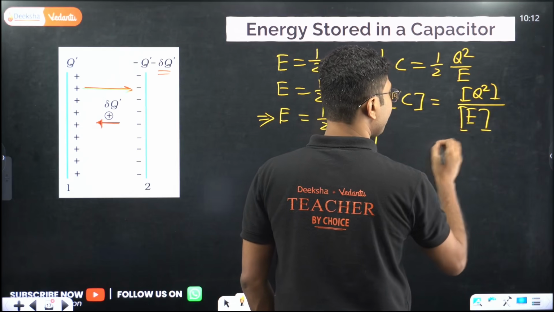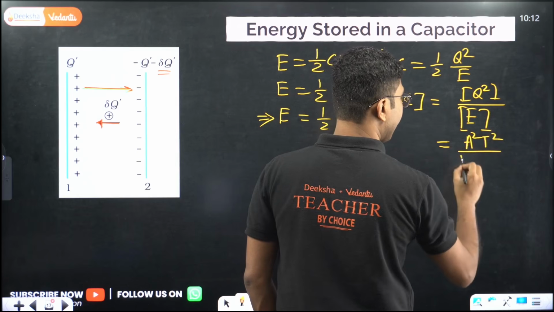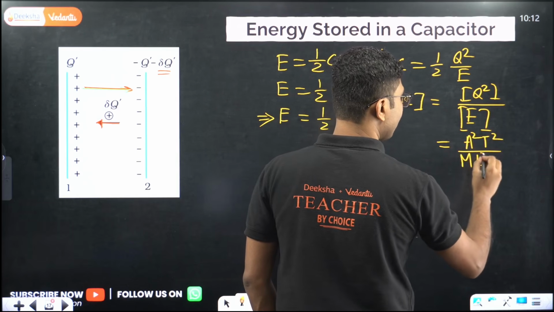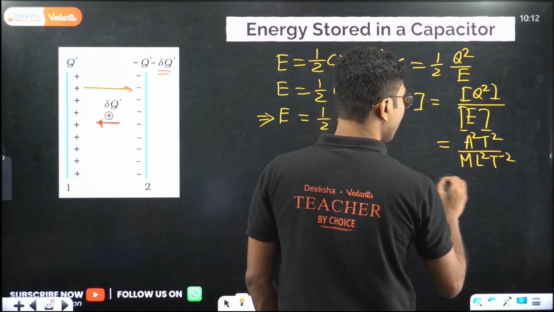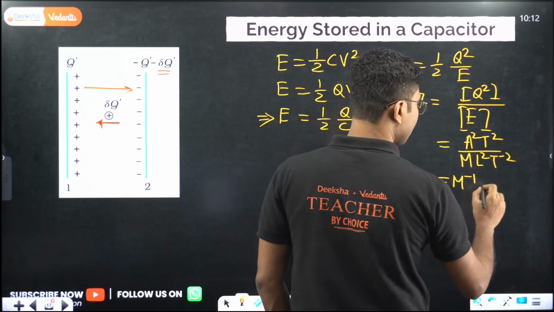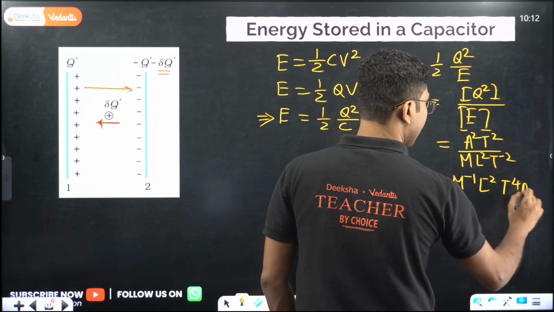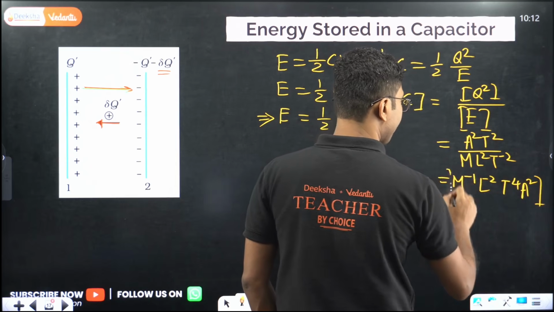What is the dimension of Q square? A square T square, and the dimension of E is m L square T to the power of minus 2. So we get the same expression that we got earlier: m to the power of minus 1, L to the power of minus 2, T to the power of 4, A square. So this is the dimension of capacitance.